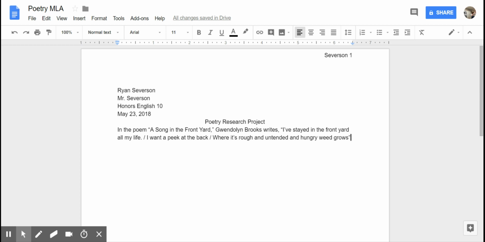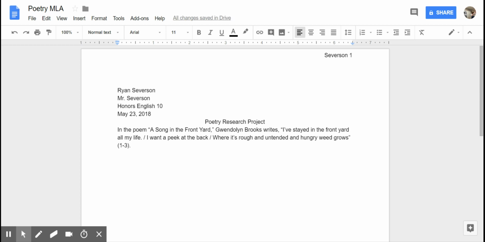This is important to indicate since a lot of poems rely on form and structure to develop meaning. So for each new line of poetry, we include a space, backslash, space, and then begin our next line. Now, since we have already indicated our author, our poet, to the reader, when we cite our line, we simply write 1 through 3. Okay? And that is how we cite our line of poetry.